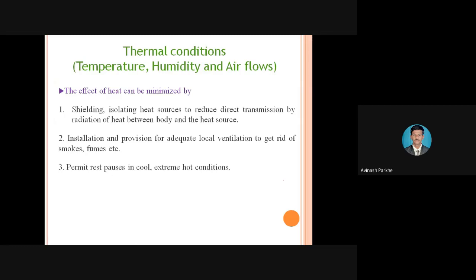Next, the effects of heat can be minimized. Wherever high temperatures are generated, if we have to minimize the effects, what care should be taken? The first one is shielding and isolation: isolating heat sources to reduce the direct transmission of heat radiation between the body and the heat sources. If any hot job is present near the human body, the radiation coming from that hot job will affect the body.